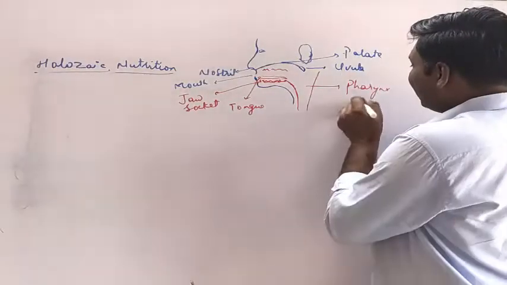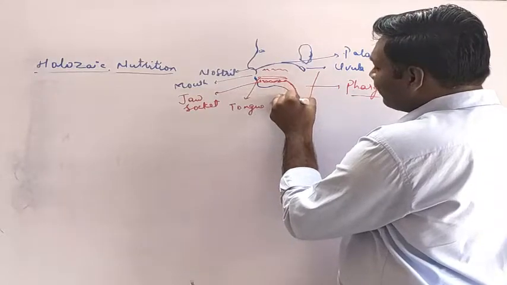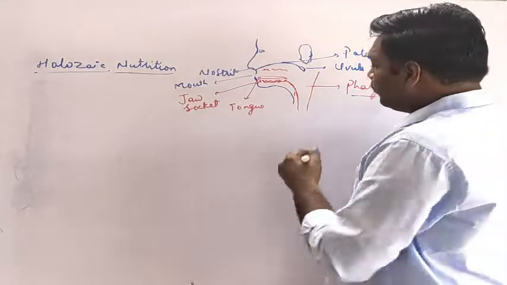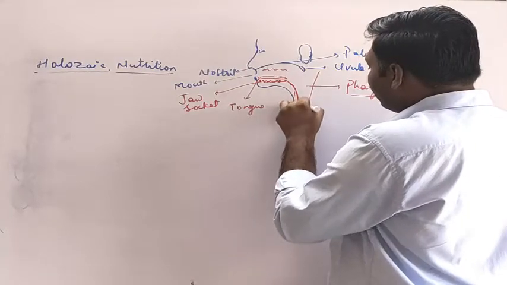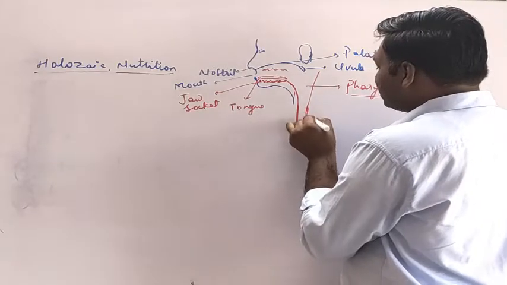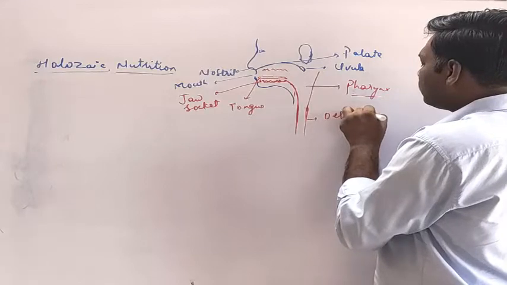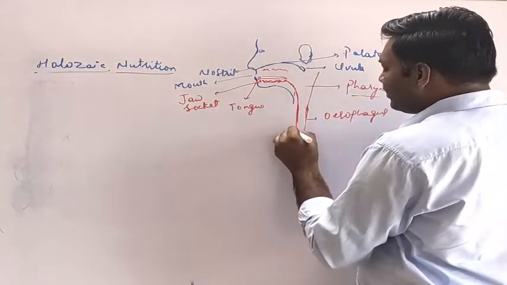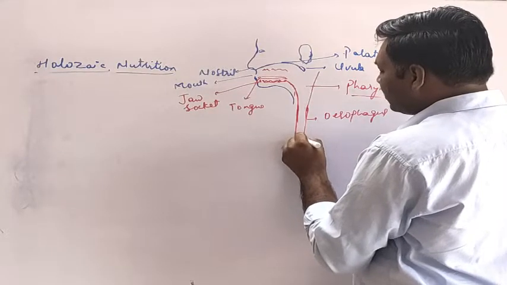Next to the pharynx, the larynx will be there, which acts as a vocal cord. Then this long tube is referred to as the esophagus, and this esophagus opens into the stomach.